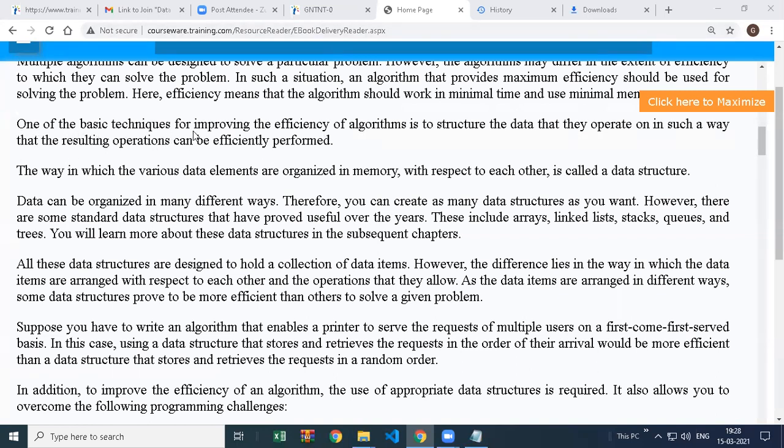One of the basic techniques for improving the efficiency of an algorithm is to structure the data that they operate on in such a way that the resulting operations can be efficiently performed. The way in which the various data are organized in memory with respect to each other is called a data structure. So how you are going to organize your memory, how you are going to manage it efficiently and effectively, that is important.